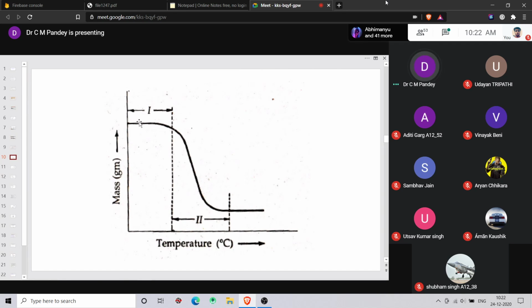So what does this horizontal portion represent? Anyone? So the mass before the reaction. Not before the reaction, during the reaction. The temperature is increasing from here to here, so it shows the stability of the material up to that temperature, right? You will see that that is a straight line. It means the material is stable up to this temperature, right?